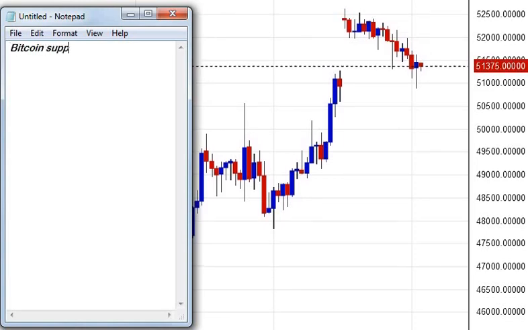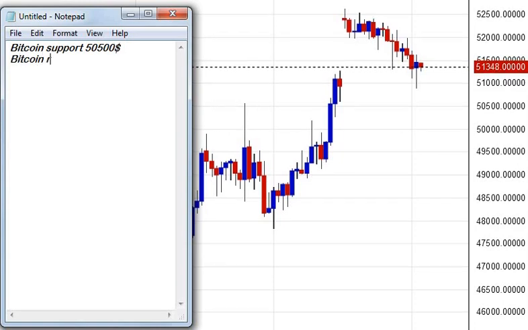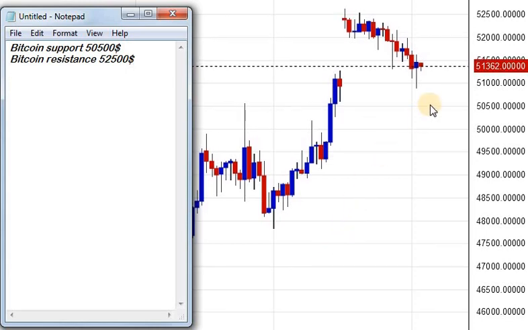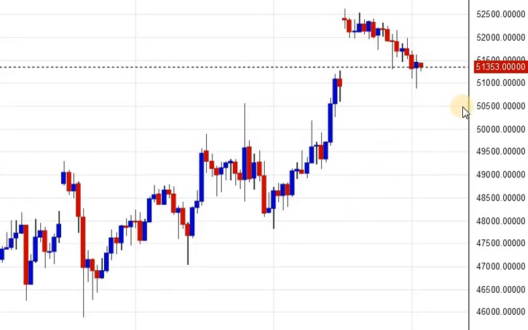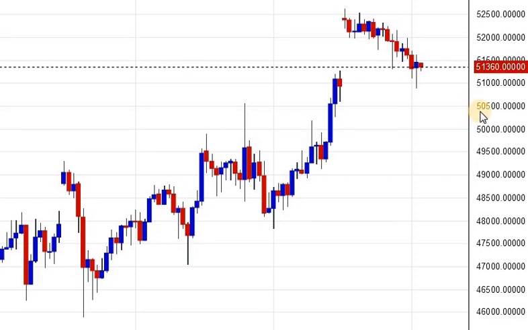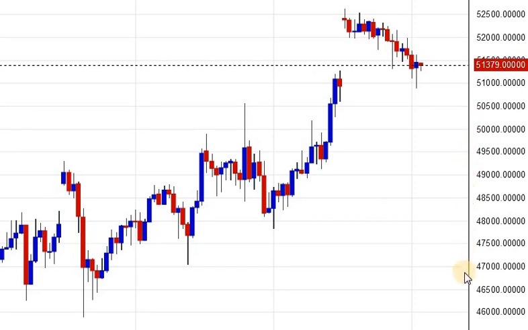Bitcoin support stands at $50,500. Bitcoin resistance at $52,500. Currently Bitcoin is trading in positive zone, so avoid going for sell. But if Bitcoin breaks 50,500 and manages to sustain below that level, then expect Bitcoin to test around 49,000 and 47,000.